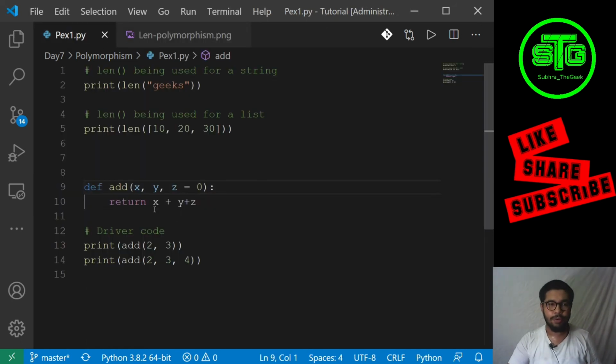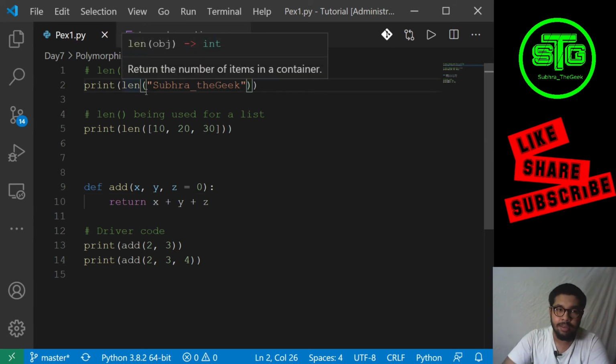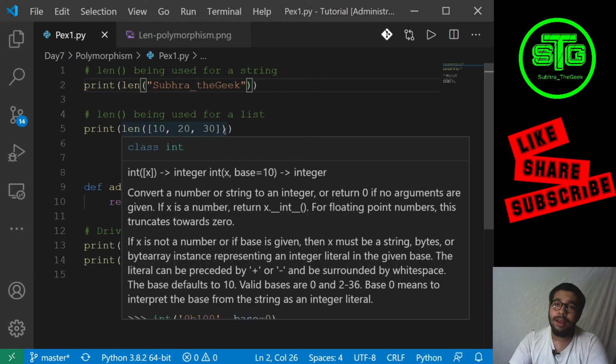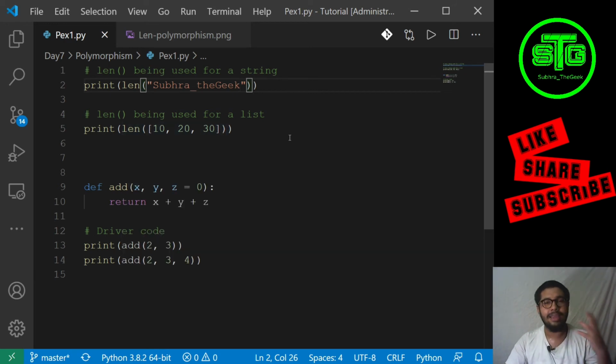So guys, I have shown the length of this string using len. Now we can check the number of elements inside this list using len. And for a dictionary we can also do it, but I haven't done it. This len function will check the length of the string, and it will also check the length of the list. Basically, it checks the length of anything present inside an object.